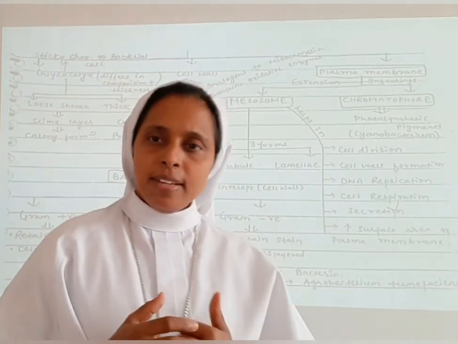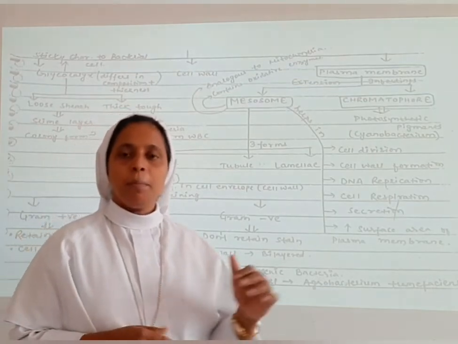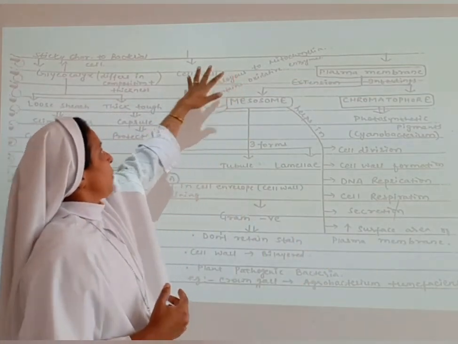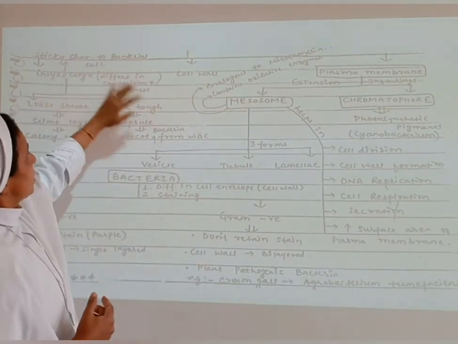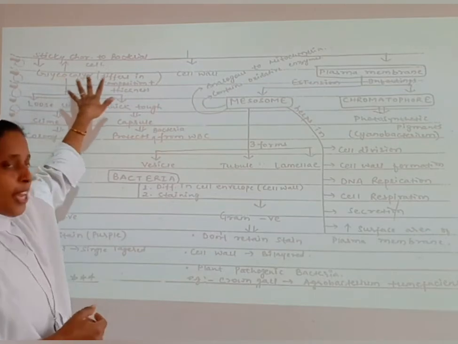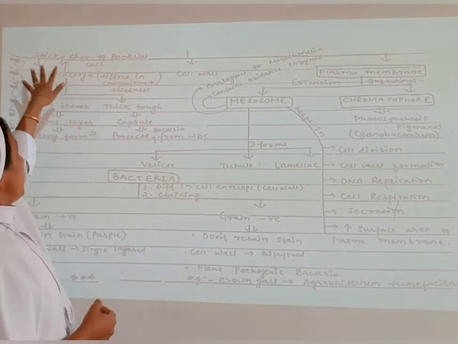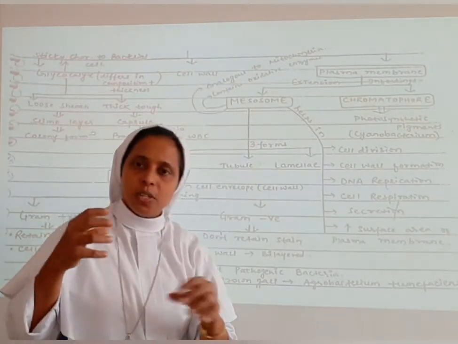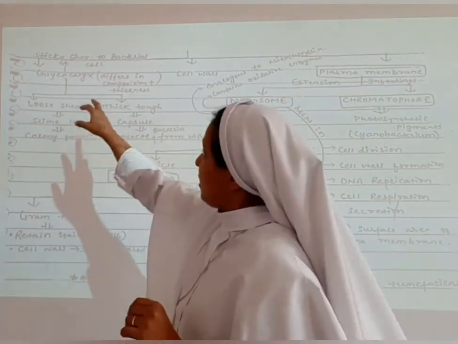So just now we have learned about the cell wall. It is made up of a chemical complex, as I have told you. The cell envelope has the glycocalyx, mesosome and plasma membrane. So let's learn about the glycocalyx. As I have told you, it gives a sticky character to the bacterial cell. It acts as glue to the bacterial cell.